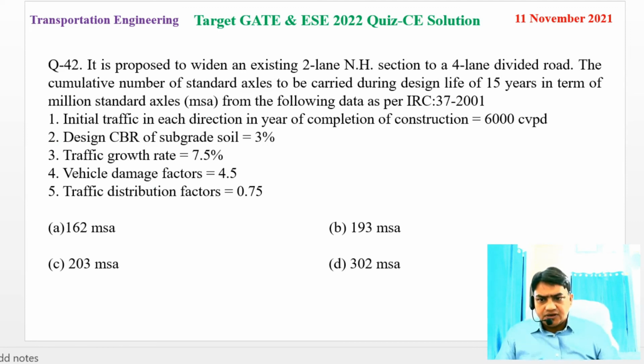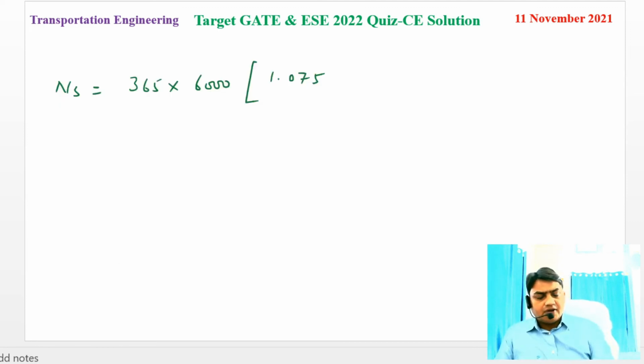So 1.075 to the power 15 minus 1, divided by 0.075, into 4.5 into 0.75.